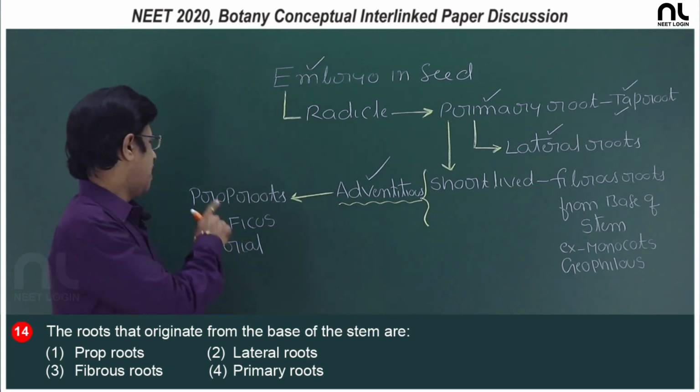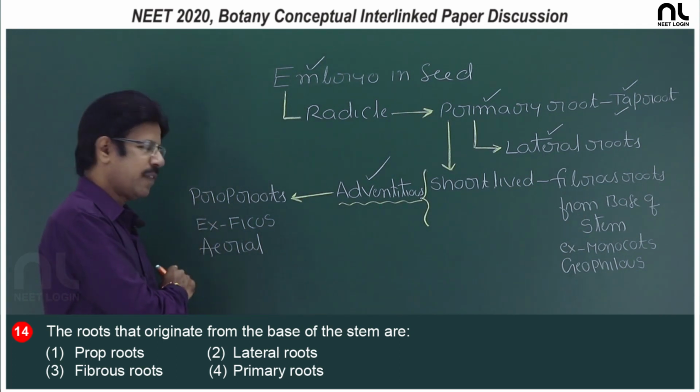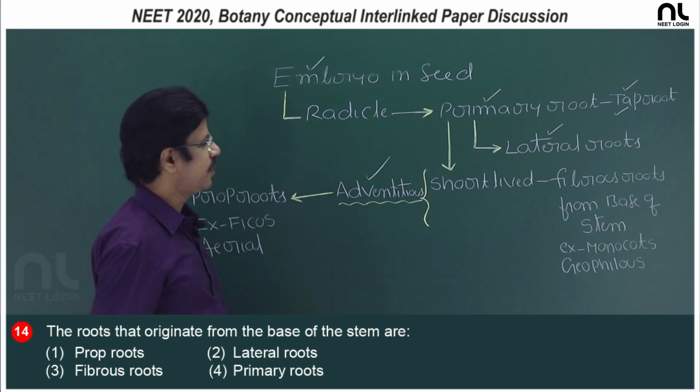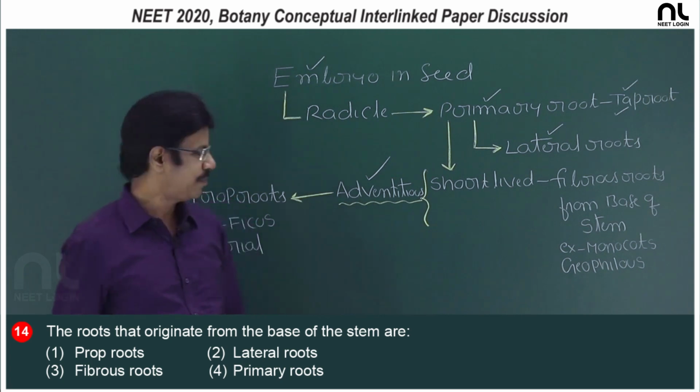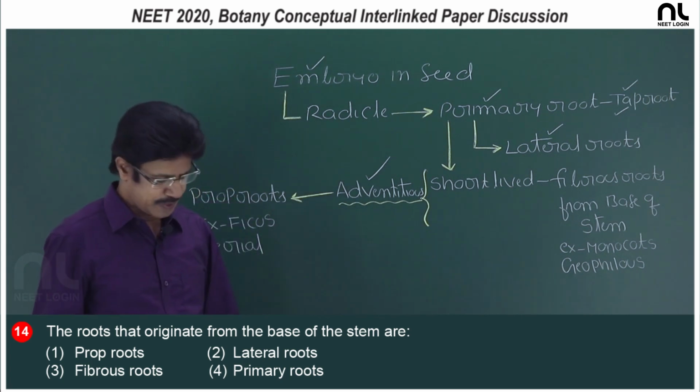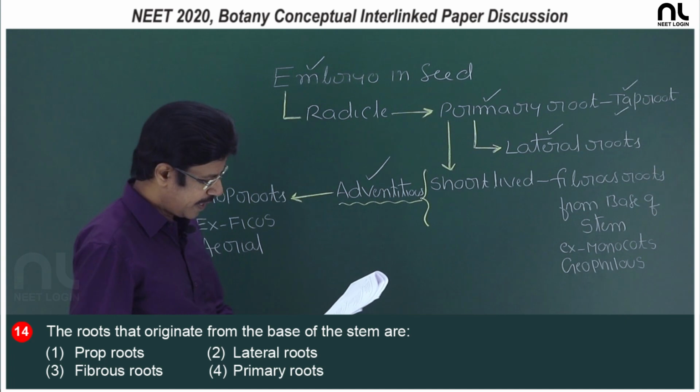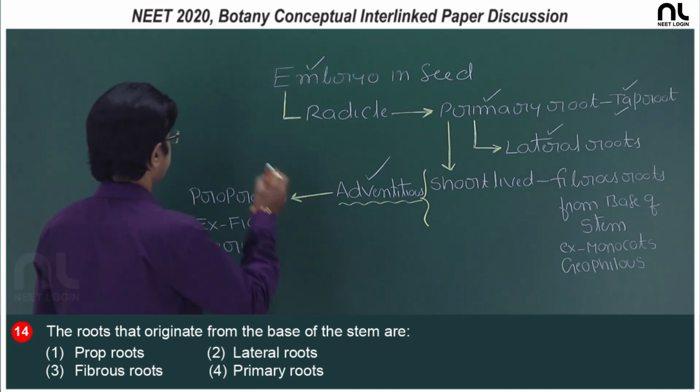Prop roots, for example in Ficus, are aerial. In case of fibrous roots, the stem, that is monocot stem, is geophilous. So, the right option is the third option, fibrous roots.